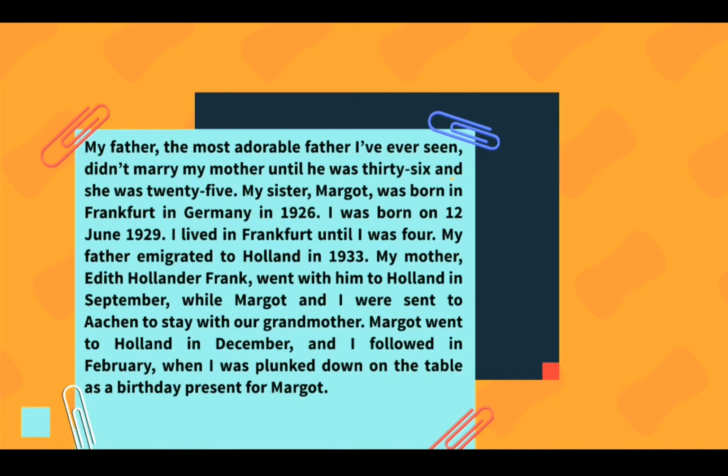My father, the most adorable father I've ever seen, didn't marry my mother until he was 36 and she was 25. My sister Margaret was born in Frankfurt in Germany in 1926. I was born on 12th June 1929. I lived in Frankfurt until I was 4. My father emigrated to Holland in 1933.